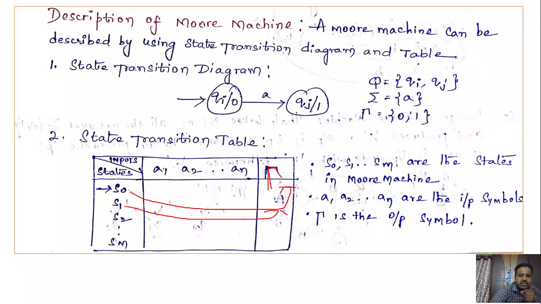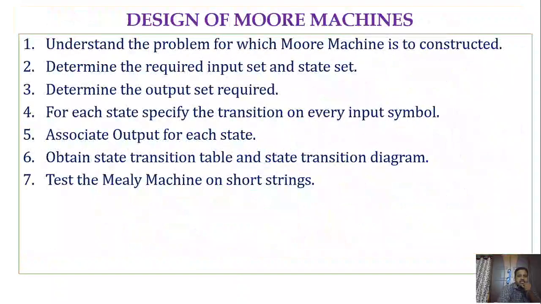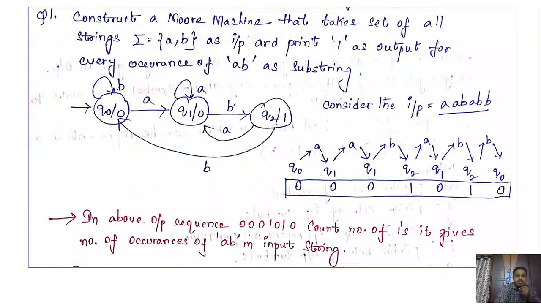We will write here. Okay. So this column represents the output which is associated with the states. Okay. So that is the state transition table in case of Moore machine. Okay. So design of Moore machine is same as the steps that we have seen in the Mealy machine. Okay. So 7 steps as it is. Next.